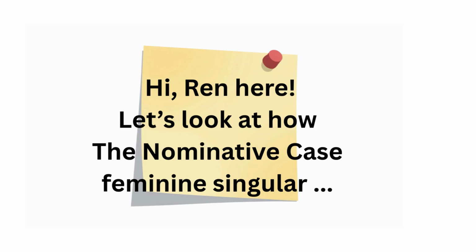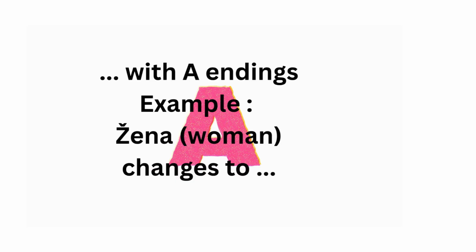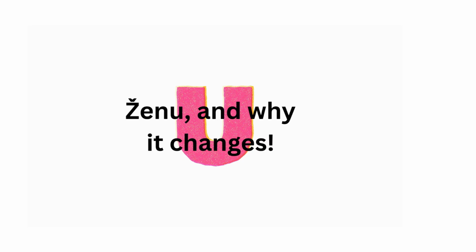Hi, Ren here. Let's look at how the nominative case feminine singular with A endings, example Žena, woman, changes to Ženu and why it changes.